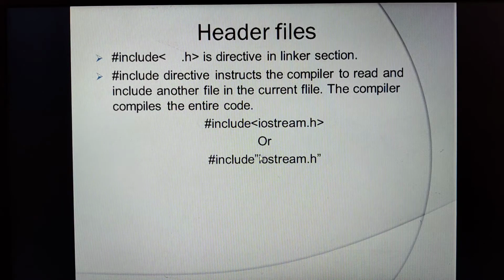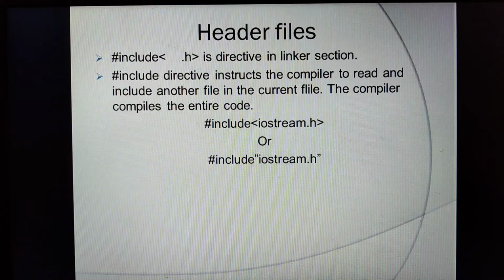Otherwise you can even refer in this way. If we write without angle brackets and mention double quotes, it means that this iostream is a file that exists within the same current directory. So if I include it in angle brackets, it says that the file iostream resides in the standard directory known as the include directory. If it is in double quotes, it says that the file is in the current directory, but we always follow the angle bracket method of including the header files.